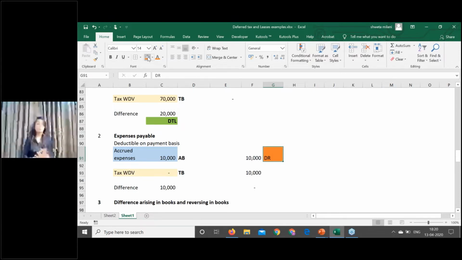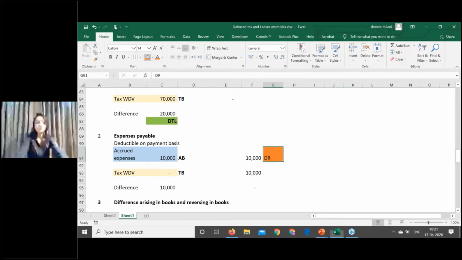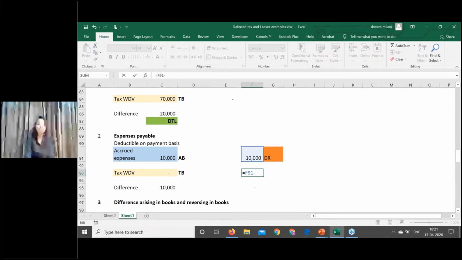Then what is the tax base? Will any revenue be again chargeable in future? Today I have offered the revenue for tax because I have received it. I have offered the revenue for tax on a receipt basis. So will the tax authorities again charge it for revenue? No, obviously no. So less revenue not taxable in future. So 10,000 is not taxable in future. So the tax base is 0, and accordingly there is a difference which is arising, which is a deferred tax.